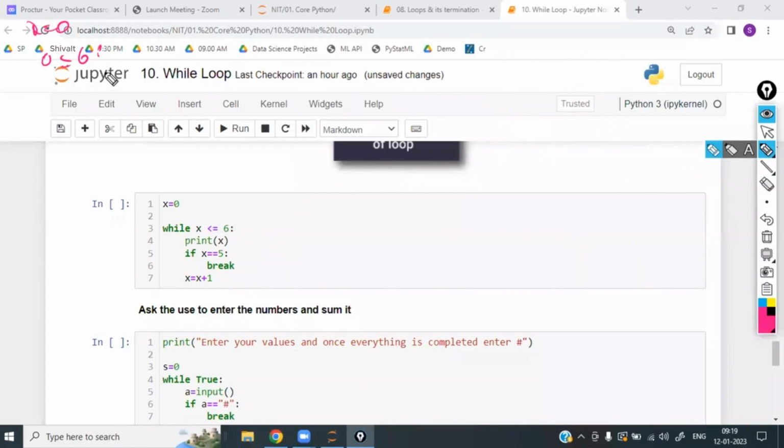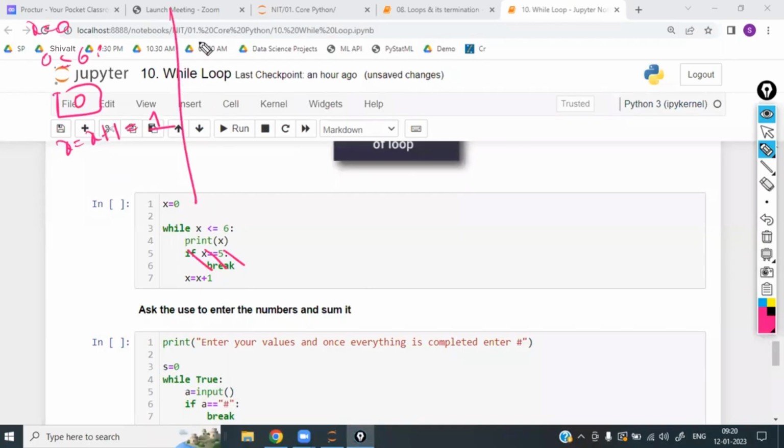Here, 0 is less than or equal to 6. The condition is true, so next line, print x. x is 0, so 0 will be printed. Then it checks if x is equal to 5. 0 is equal to 5? No, so the if part will be ignored. Now x is equal to x plus 1, so the latest value of x is 1.